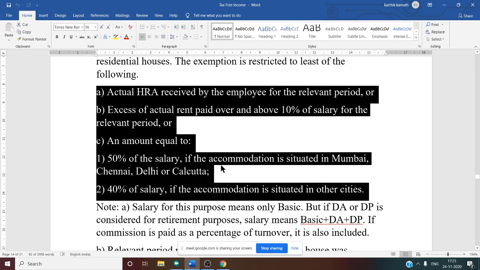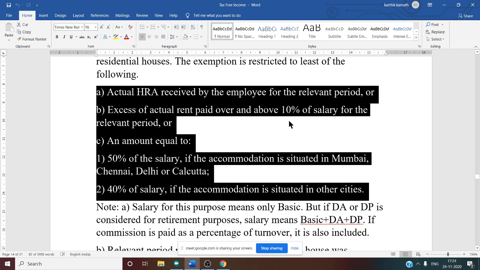First, the actual HRA received by the employee for the relevant period. The relevant period means the number of months the employee stays in the rented house. Second, the excess of actual rent paid over 10% of the salary for the relevant period. In the question, they will give the rent paid for one month, and we have to calculate for 12 months, or for however many months he stayed in the rented house. Then 10% of the salary for the relevant period.